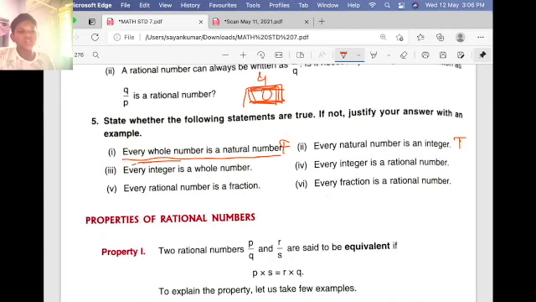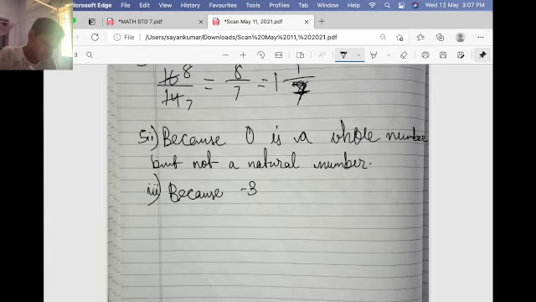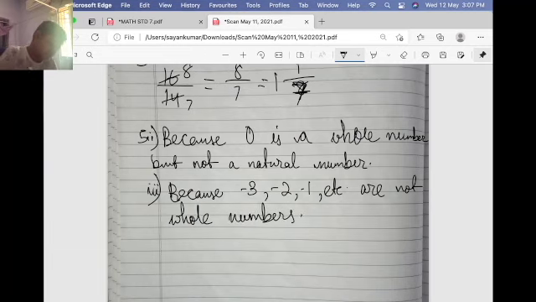This is wrong, because minus 3 or minus 2 or minus 1 etc. are not whole numbers. So these are the examples, and this is the statement.